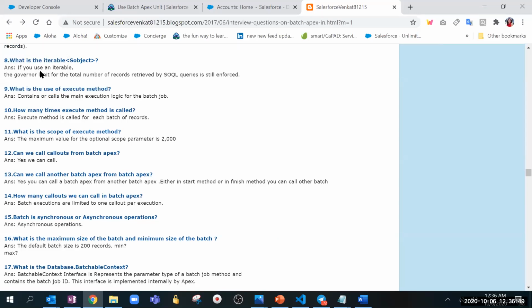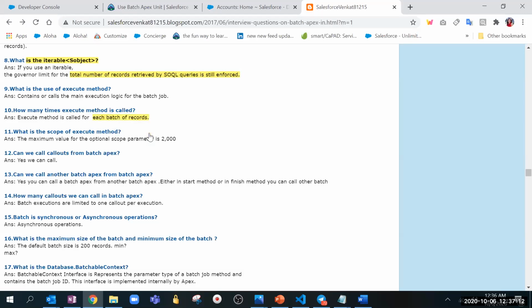Correct. And sometimes this comes up because we don't use Iterable, right? If we use Iterable, the governor limit on the number of records is still enforced. So just check more about Iterable, since sometimes it comes up in interviews. Execute we know anyway. And how many times is the execute method called? The execute method is called for each batch of records.